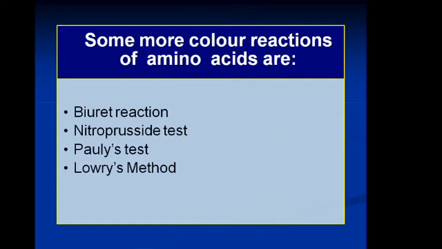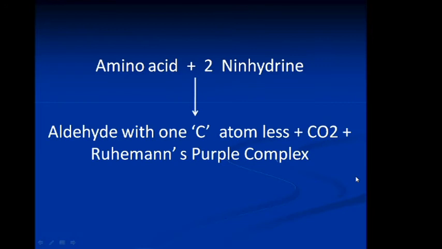Ninhydrin reactions occur in these steps. So amino acids bind with two Ninhydrin molecules to produce Ruhemann's purple complex. Besides, they produce an aldehyde with one carbon less and carbon dioxide. Here one product is ammonia. Ammonia is condensed with two Ninhydrin molecules to produce Ruhemann's purple complex. How is ammonia condensed with two Ninhydrin molecules?